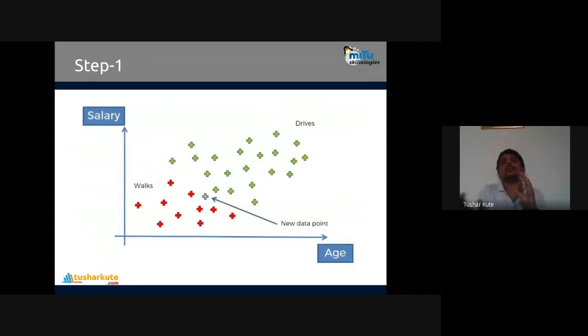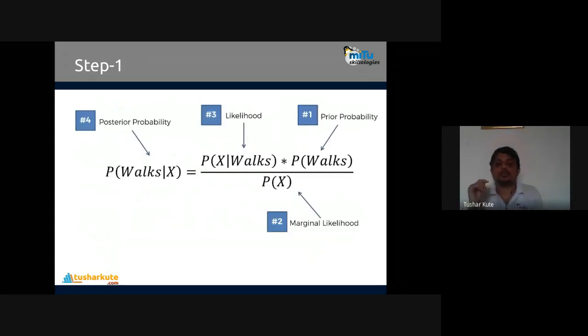Here I just identify the location of the respective point on a two-dimensional plane. It's not compulsory that only two features are there. Features can be anything, means any number of inputs can be there. So here only two inputs are considered, that is age and the salary. Age is input and salary is also input. Two inputs are there. Based on that, this data is plotted here. Now using the Bayesian theorem, we'll find the probability of being in walker and the driver. Let's see the first one.